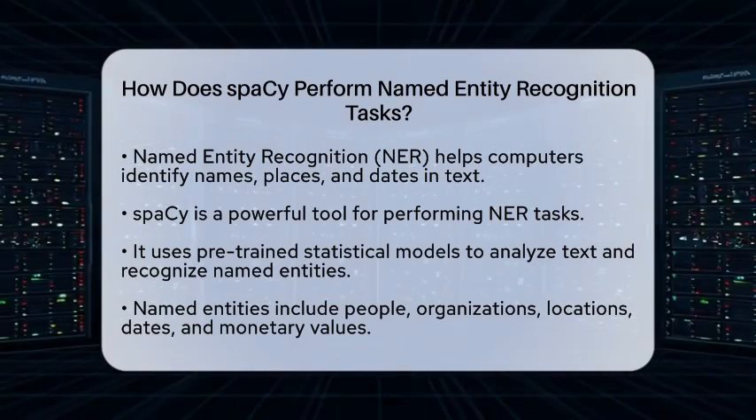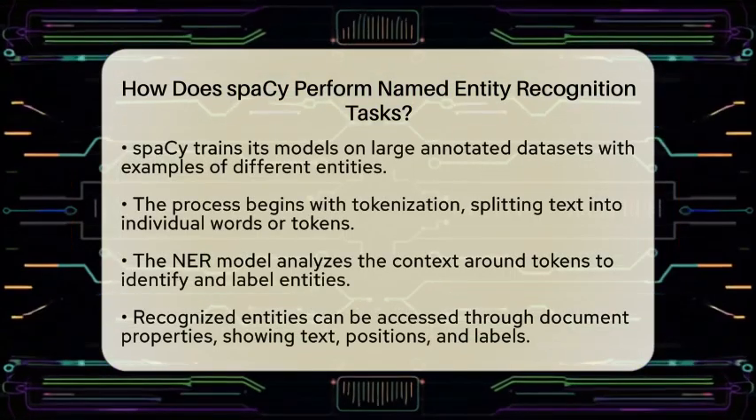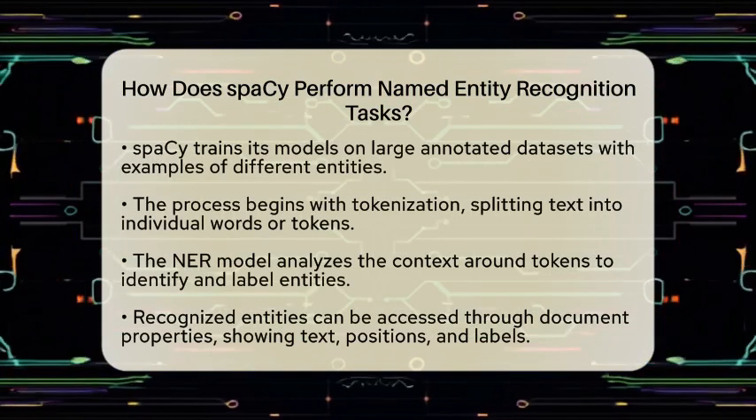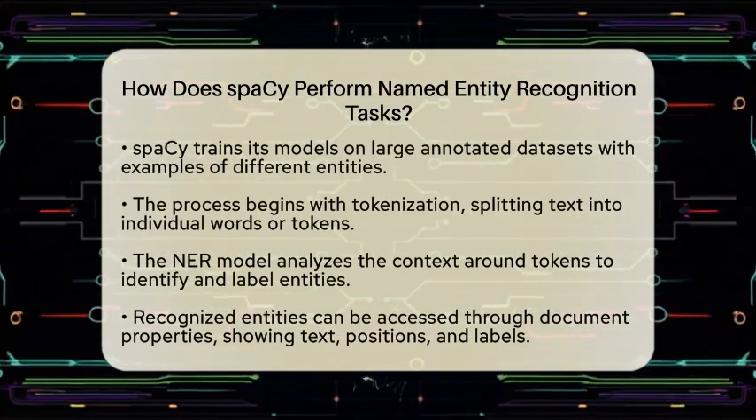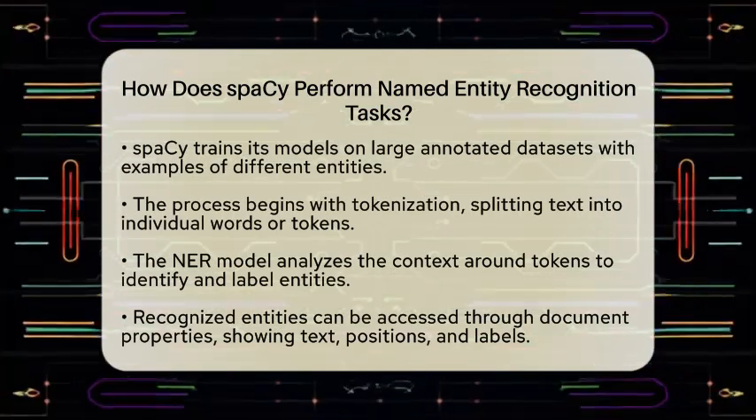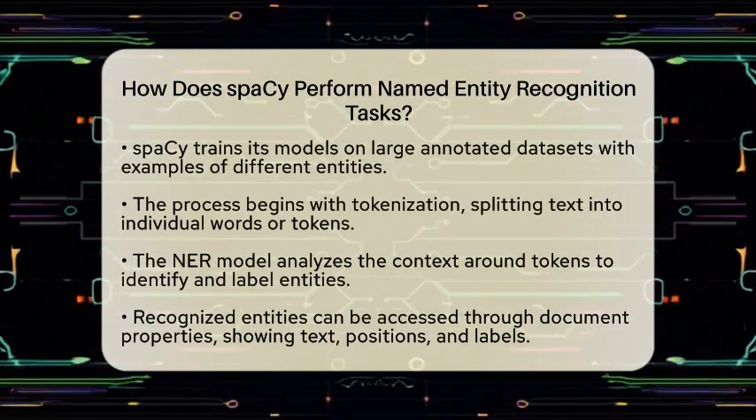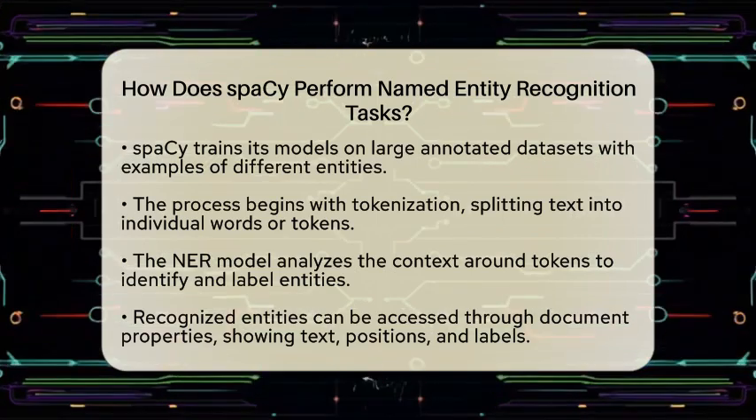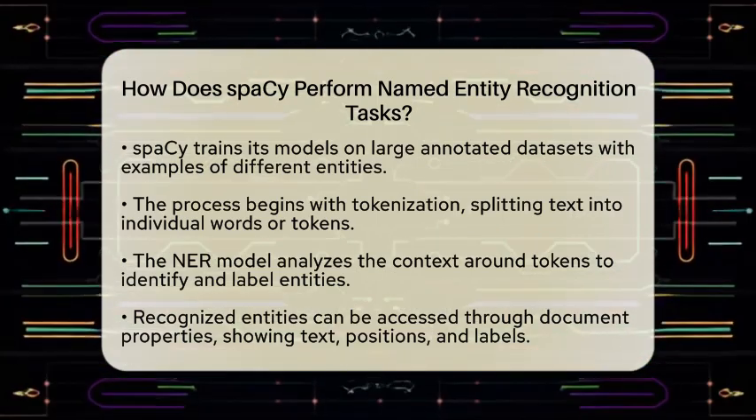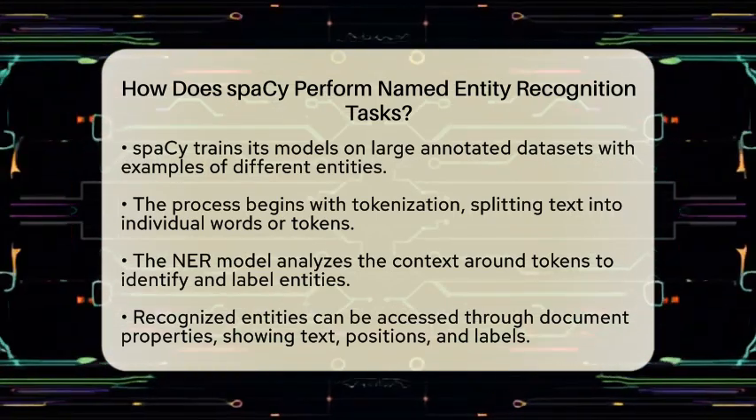The process starts with something called tokenization. This is where the text is split into individual words or tokens. Once that's done, spaCy's named entity recognition model looks at the context around these tokens. It tries to find sequences of words that represent entities and assigns labels to them. For example, it might label a person's name as person, a company as organization, or a city as geopolitical entity.